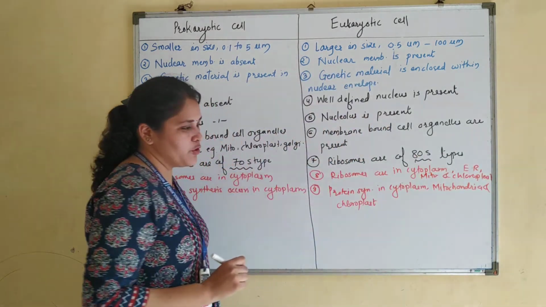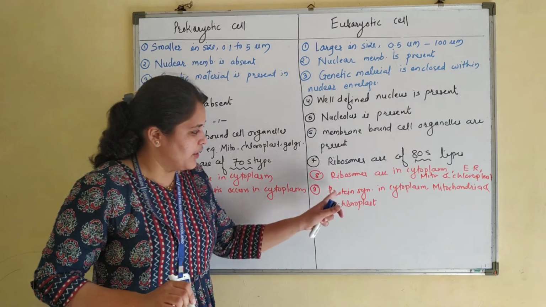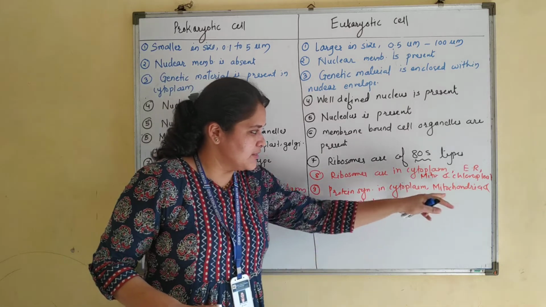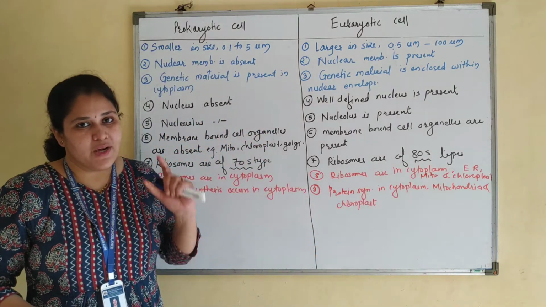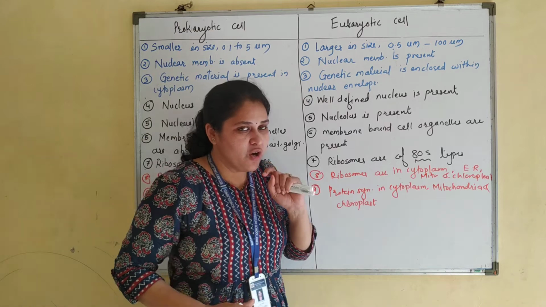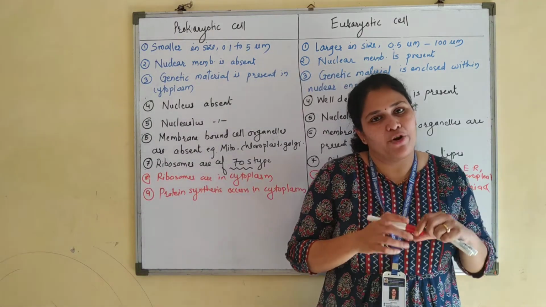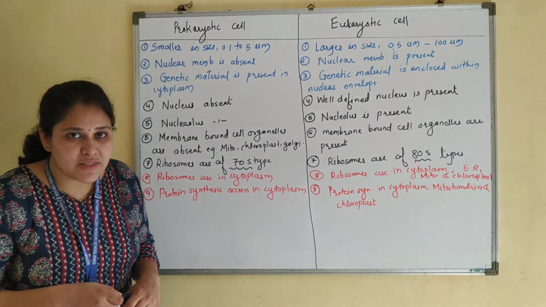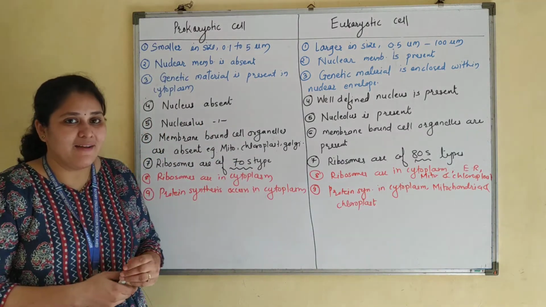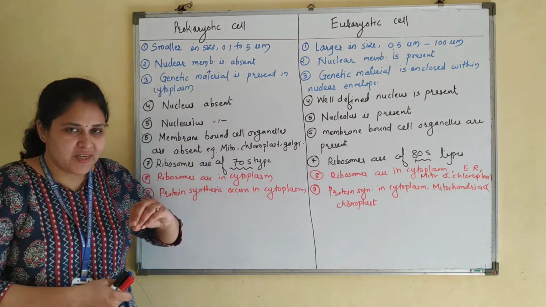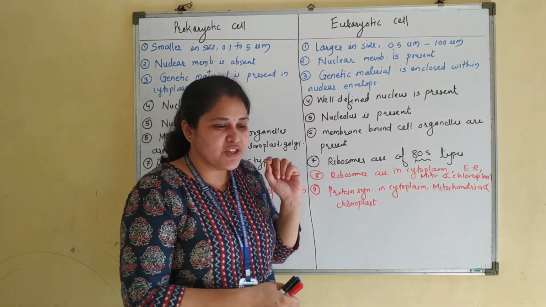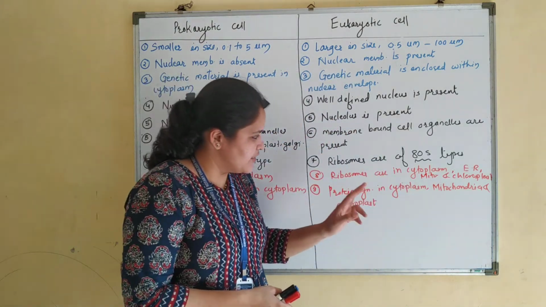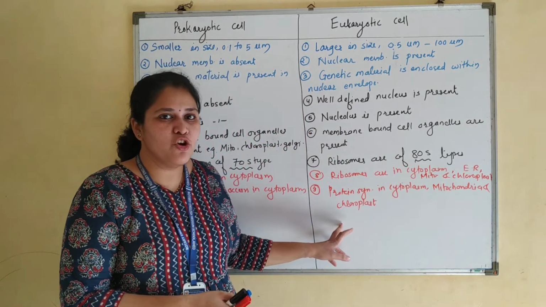Important point again. In case of the eukaryotic cell, protein synthesis takes place in the cytoplasm, and along with this, it takes place in mitochondria as well as in chloroplast. If you recall, mitochondria and chloroplast are called semi-autonomous cell organelles. Why are they called semi-autonomous? Because they have their own DNA. Just like a plasmid DNA, there is a small circular double-stranded DNA present in mitochondria as well as in chloroplast.